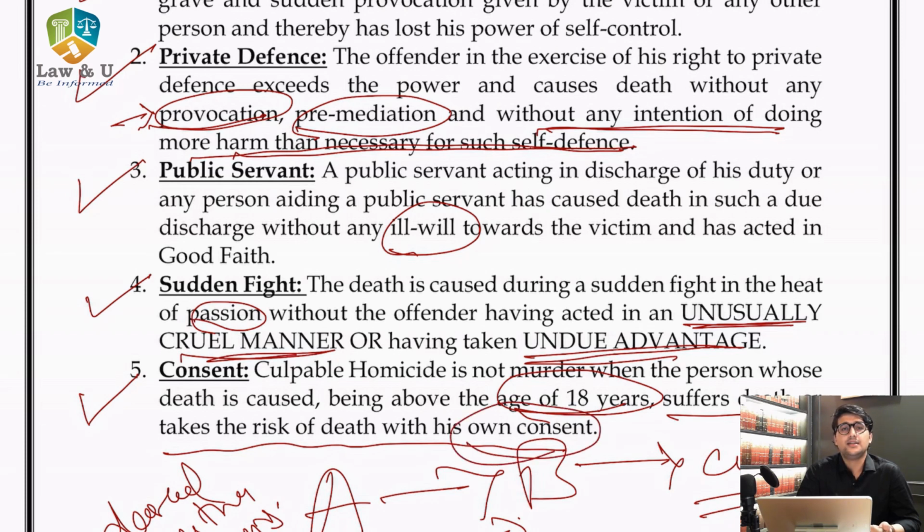There should not be any inducement, there should not be any influence, there should not be any coercion. It should be a free consent in which the victim, the deceased, gives consent for his death and eventually that person dies. Then it will fall under the exception.